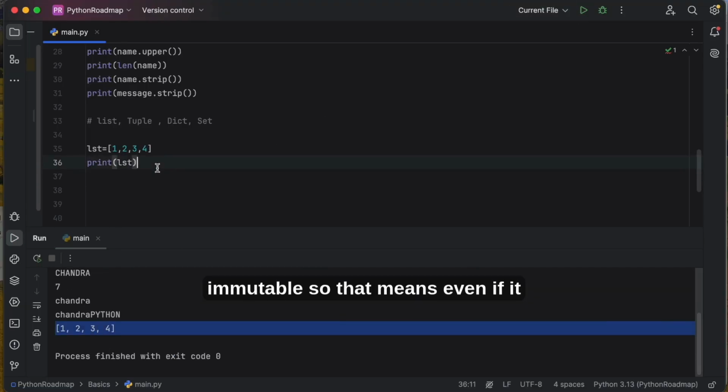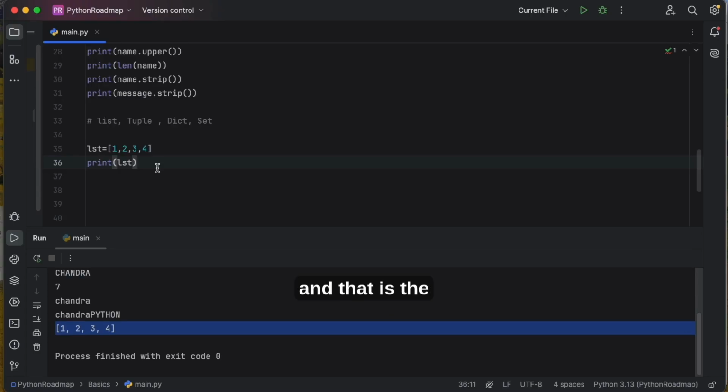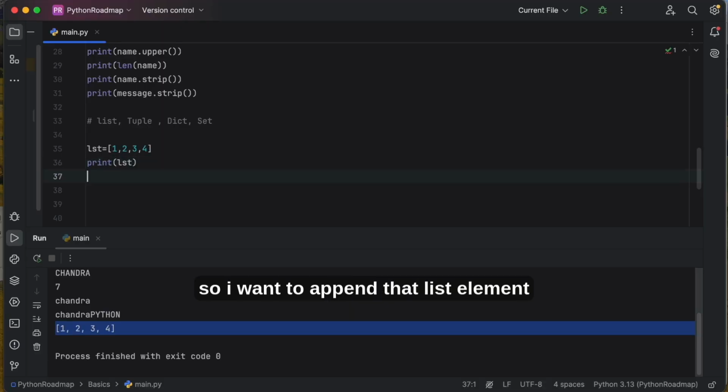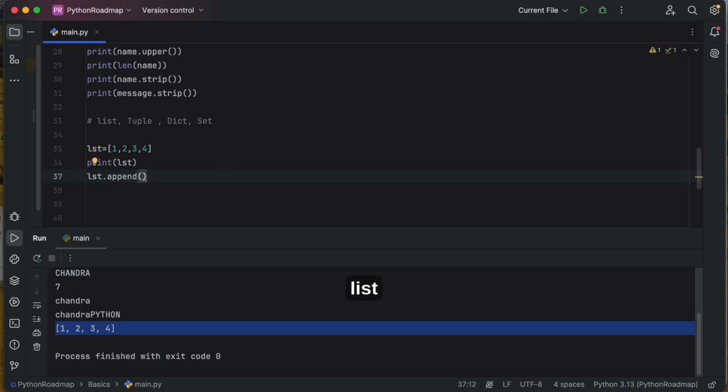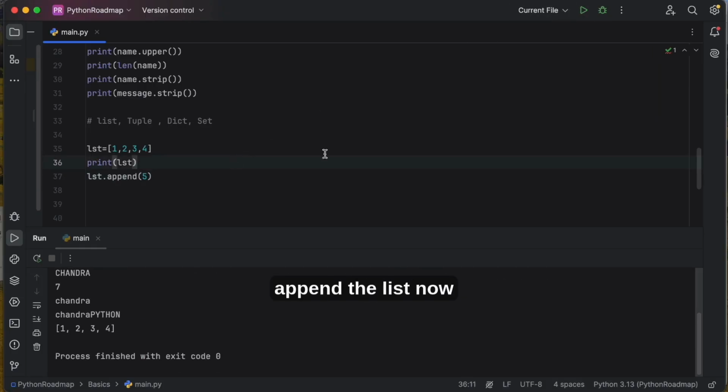List elements are mutable, so that means even if it is assigned, the value can be changed, and the modified value can be placed at the new address, and that is the list. So I want to append a list element. The append method will append the element at the end of the list. At the end of the list I have a 5.